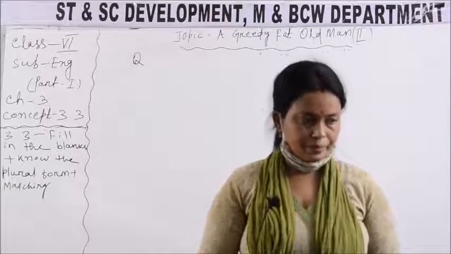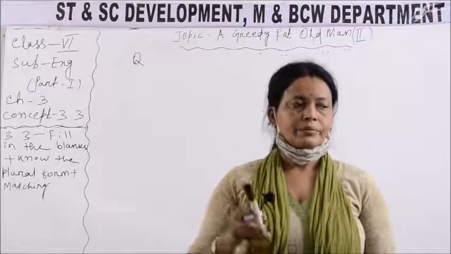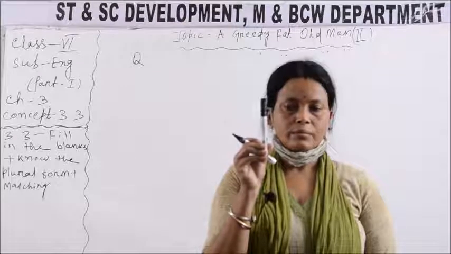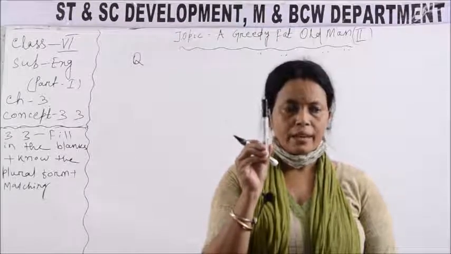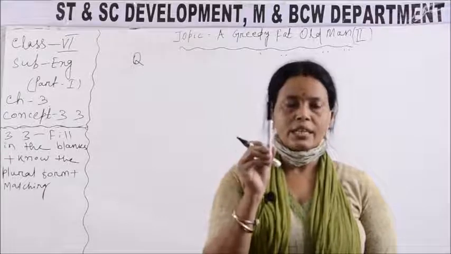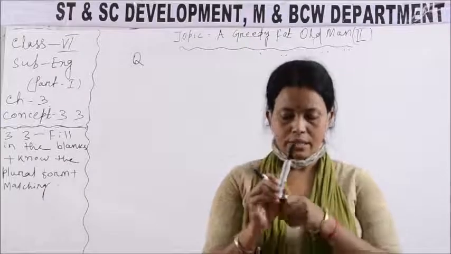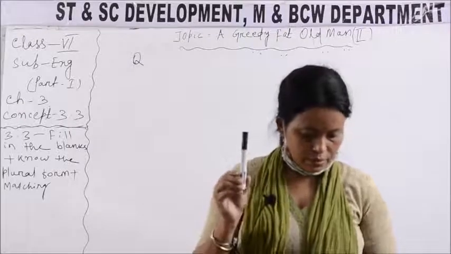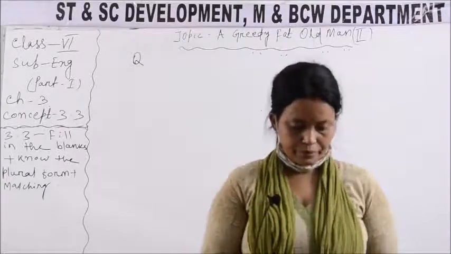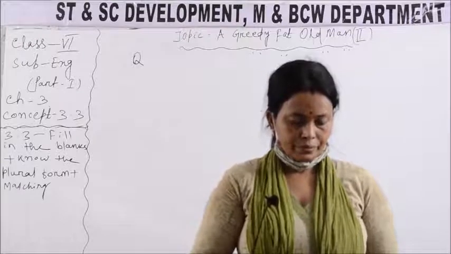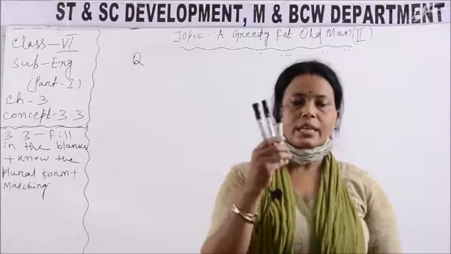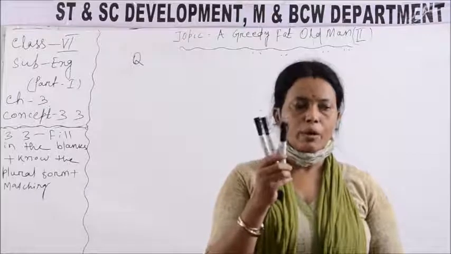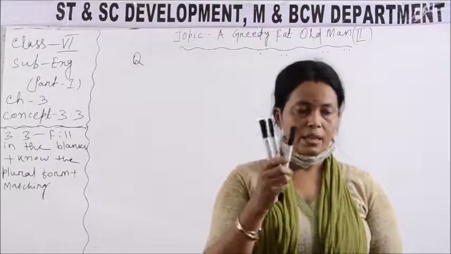See, this is a pen. It is 1 in number. It is singular. See, these are 3. It is plural in number, more than 1. Okay?